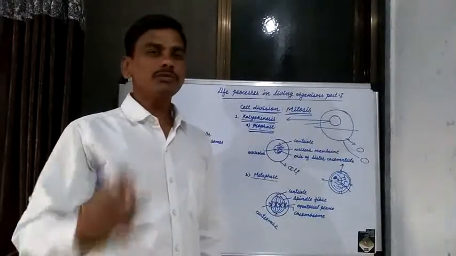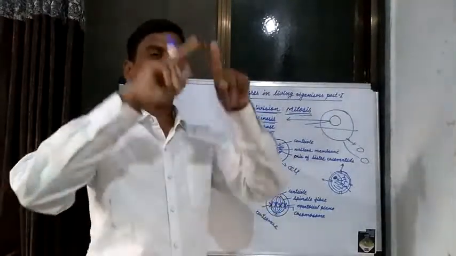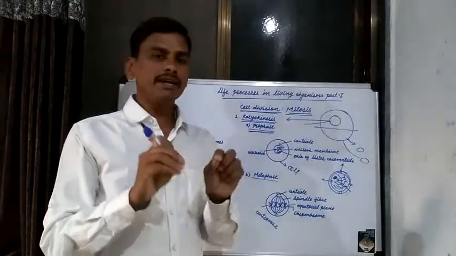The nucleus is one of the most important parts of the cell. It controls all activities carried out in a cell.